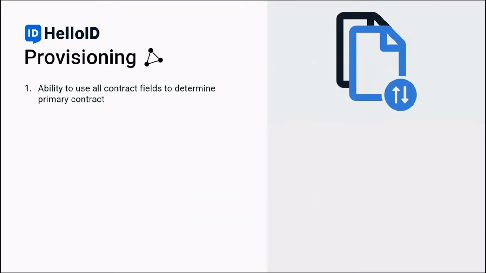Let's get started. In this video, we'd like to start with a PowerPoint presentation and then demo the new functionalities for the August 2022 release. We have two new features in this release. The first one is the ability to use all contract fields to determine the primary contract. With this, you can select any contract field, even a custom one, to use with an ascending or descending order to determine the primary contract.